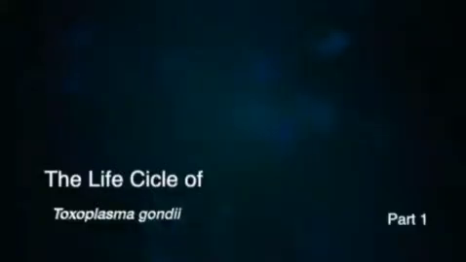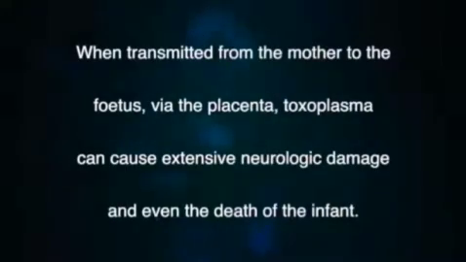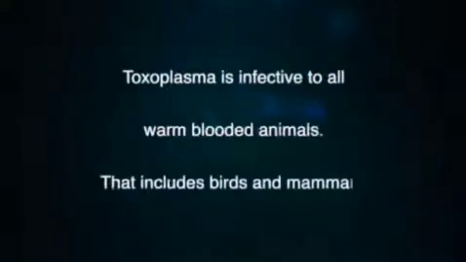The life cycle of Toxoplasma gondii, Part 1. Toxoplasmosis can be transmitted orally, by blood transfusion, organ transplants, or from the mother to the fetus. When transmitted from the mother to the fetus, via the placenta, Toxoplasma can cause extensive neurologic damage and even the death of the infant. Toxoplasma is infective to all warm-blooded animals. That includes birds and mammals.